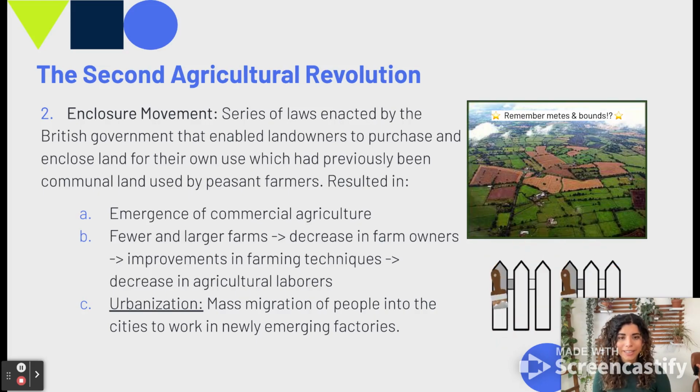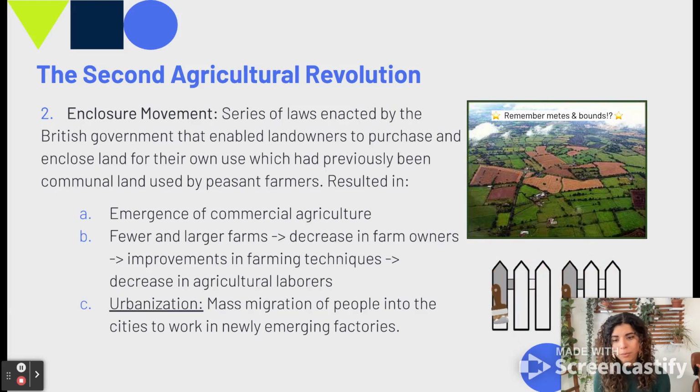But because people were then able to purchase and then put up fences, like actual physical barriers, we see a few different results, including commercial agriculture, also fewer and larger farms. So because people can buy these areas up, people were then buying large plots of land or multiple plots of land and then would combine them. This in turn decreased the number of farm owners.